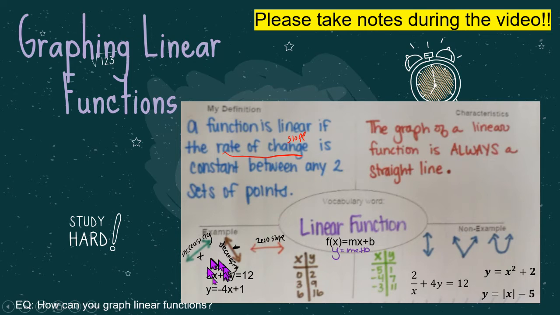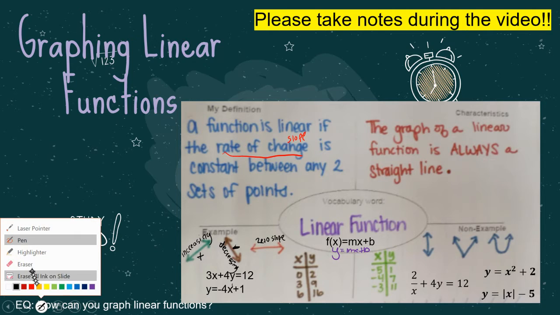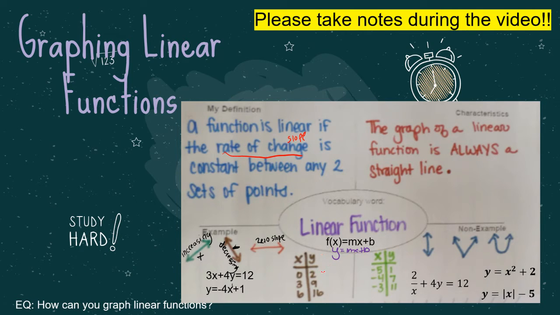All right, and then here are some examples in equations. Here's what you need to make sure you look at. If it's linear, the power on the x will be a power of 1. So here it would have a 1 on that x. That's how you know it's linear. Also, we will have a constant change in our x, and a constant change in our y.